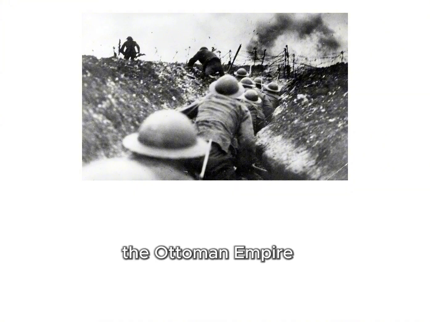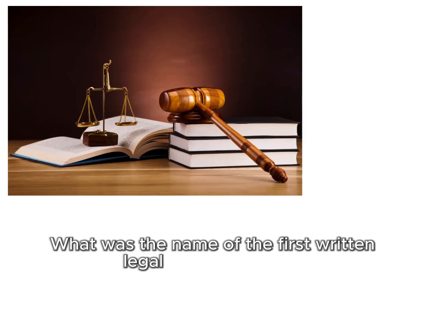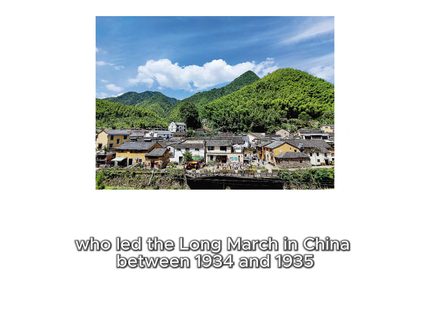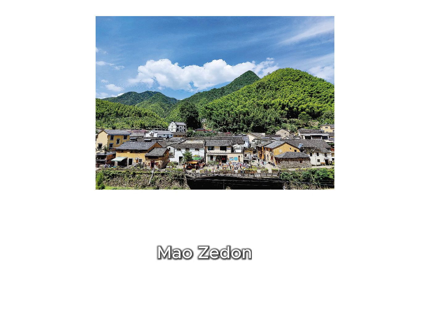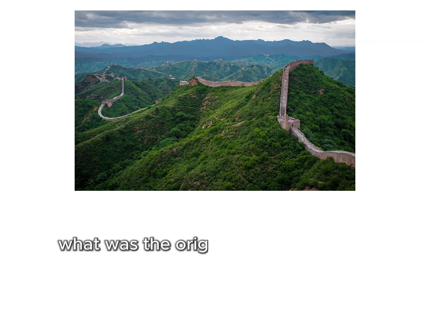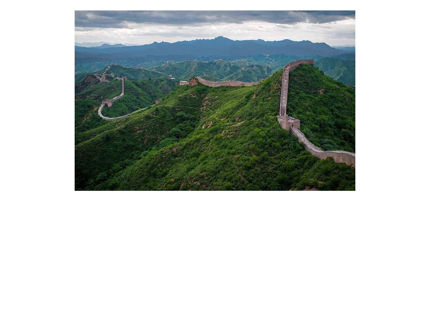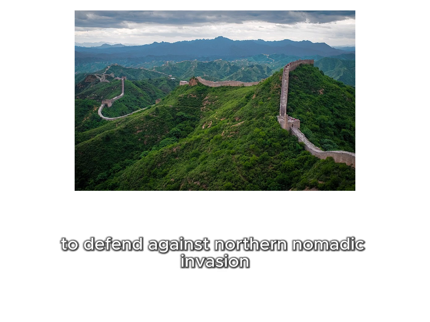The Ottoman Empire. Question 5. What was the name of the first written legal code in history? Code of Hammurabi. Question 6. Who led the Long March in China between 1934 and 1935? Mao Zedong. Question 7. What was the original purpose of the Great Wall of China? To defend against northern nomadic invasion.